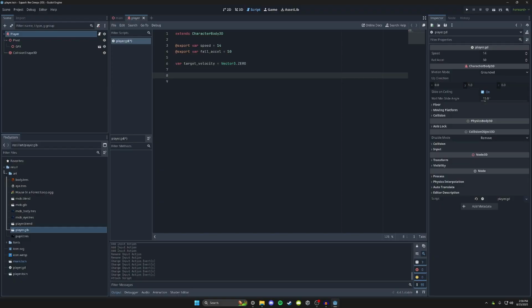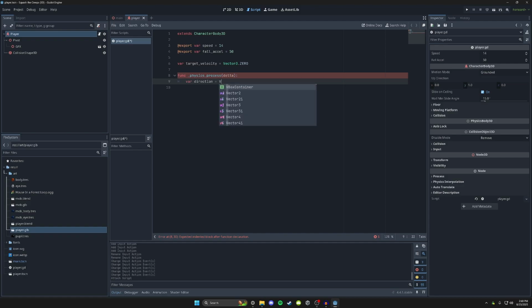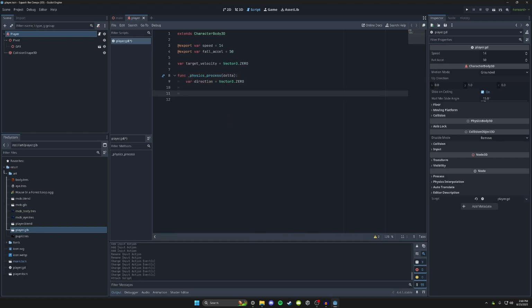Awesome. So now we get to code the movement. So we're gonna create our direction variable, var direction, and we're just gonna set it to zero by default. And we're gonna check our input here. So if Input.is_action_pressed, so if we're holding down this button, let's do move forward first. We're gonna change our direction. And since we're moving forward, we wanna change the Y value. And we're just gonna add on to that 1. Okay, I am wrong. I forgot that this game engine uses Z, and so it's apparently minus.